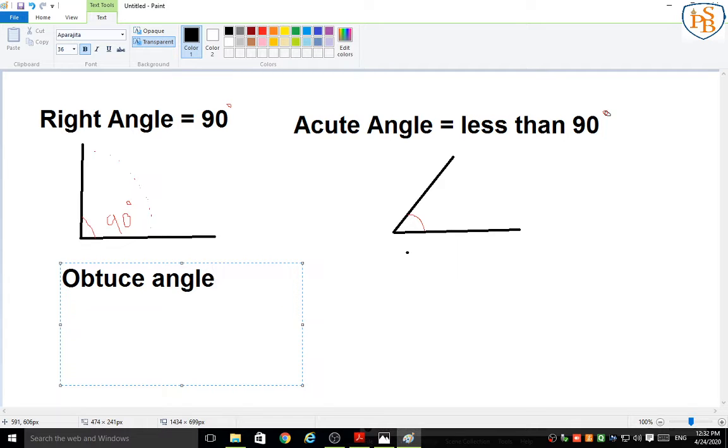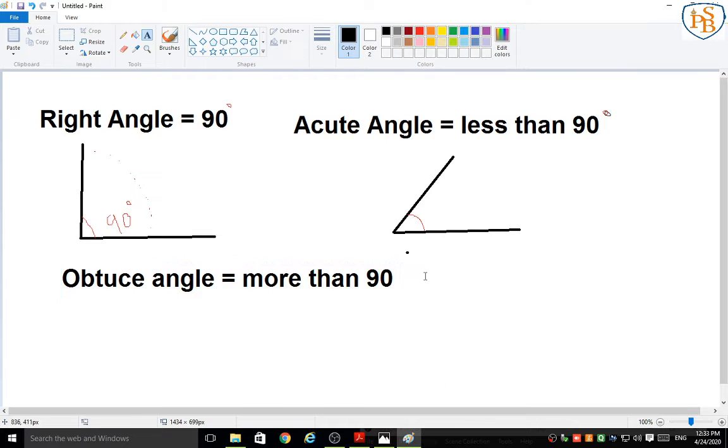Obtuse angle. Okay. Obtuse angle is more than 90 degrees. We will draw here some obtuse angle, like this.